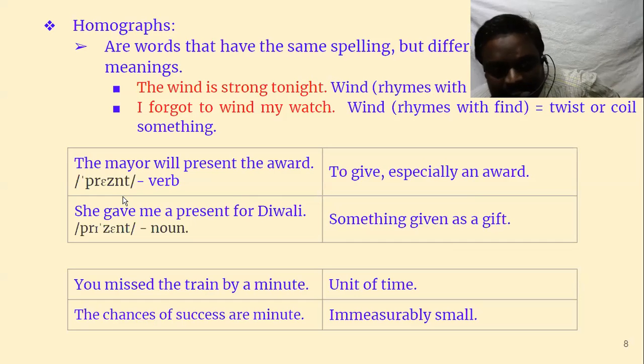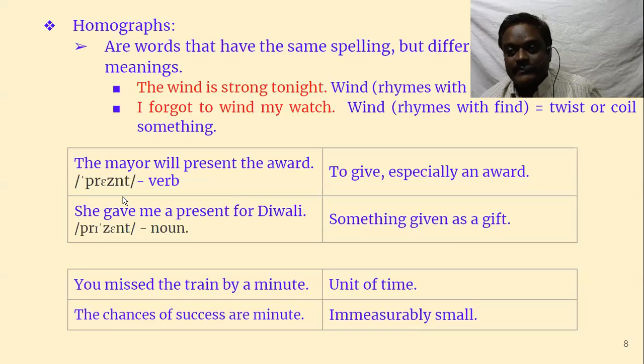Actually, for Indians, it is very difficult to identify. Both present and present sound the same, and we pronounce them the same as well. But actually, the first one, the verb, has to be pronounced as "present", and the second one as "present". See here, first one, present. So there is a slight difference, but for Indians, it's very difficult.